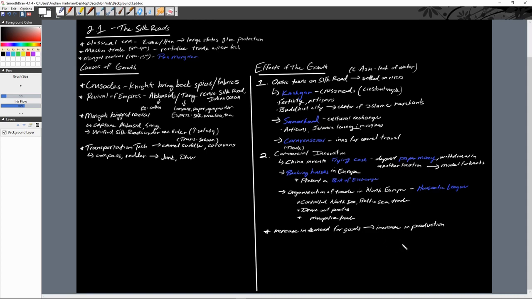So we also see growth in proto-industrialization in China due to this as well. These are the early formations where you see so much production going on that they are producing more than they can sell themselves. So of course, they sell it along the Silk Roads.